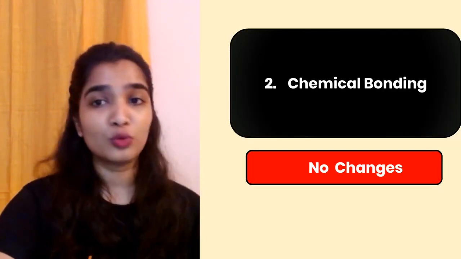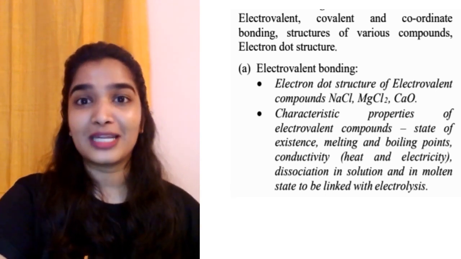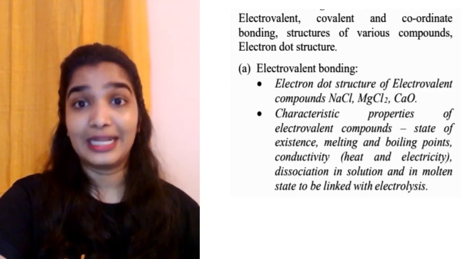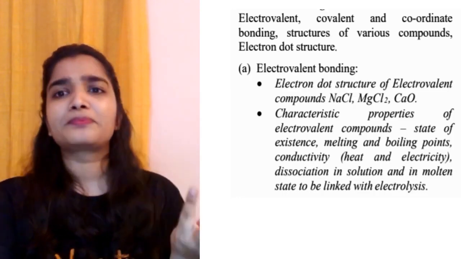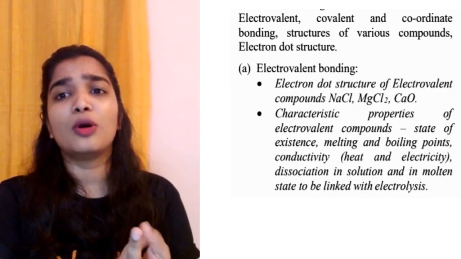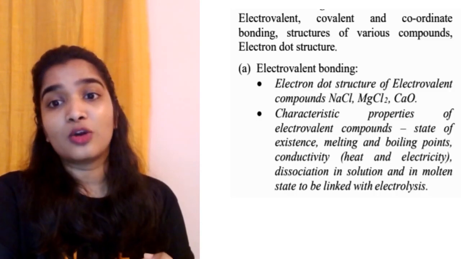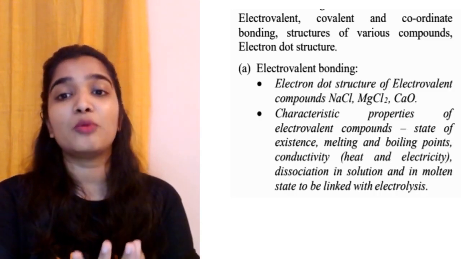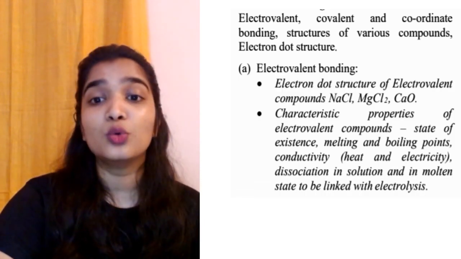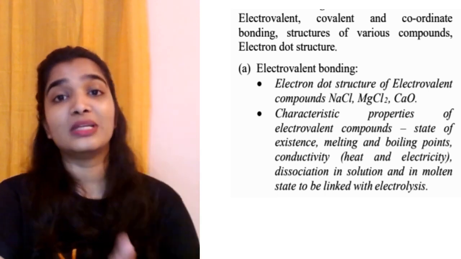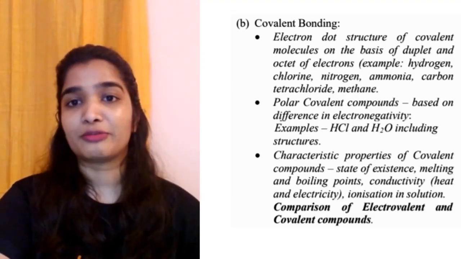Chemical bonding, maybe no changes. So we will be discussing electrovalent, covalent and coordinate bonding, structures of various compounds, electron dot structure, very important, electrovalent bonding, that is also ionic bond, electron dot structure of electrovalent compounds like NaCl, MgCl2, CaO, characteristic properties of electrovalent compounds, state of existence, their melting and boiling points, conductivity, that is conductivity of heat and electricity, dissociation in solution and in molten state to be linked with electrolysis. So how exactly the electrolysis takes place and what happens, that is what you have to be learning.